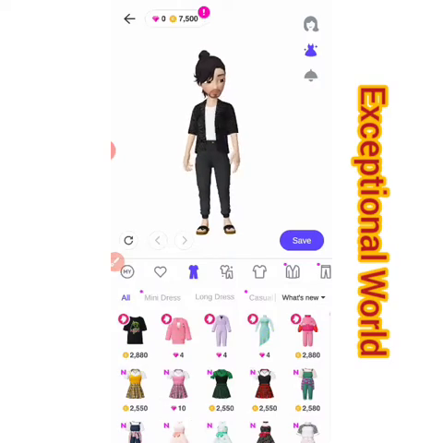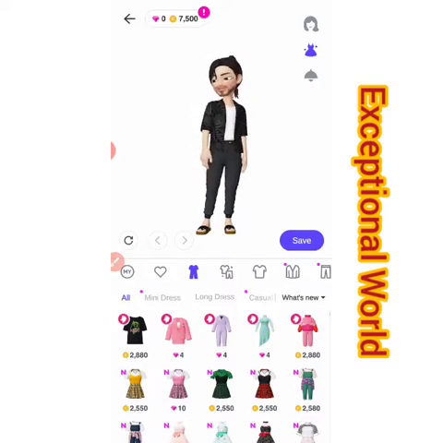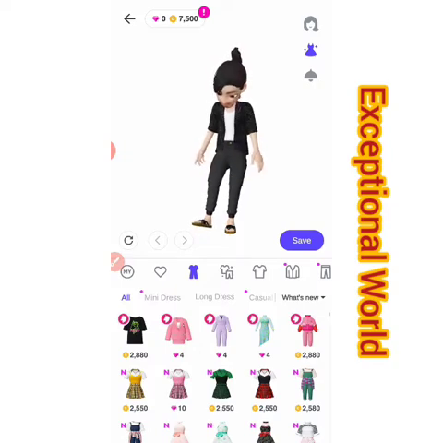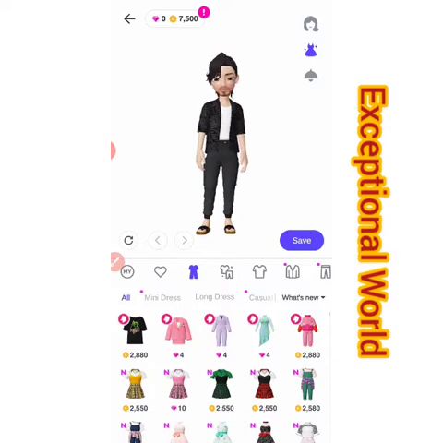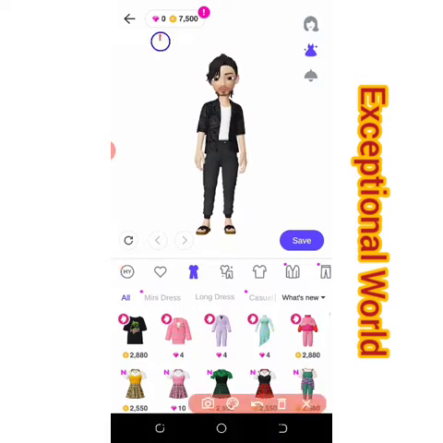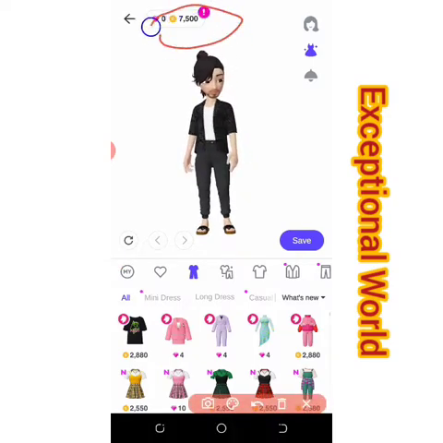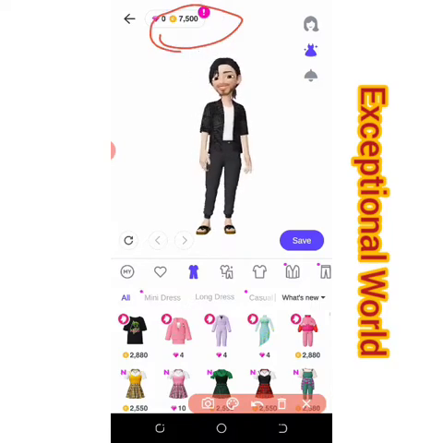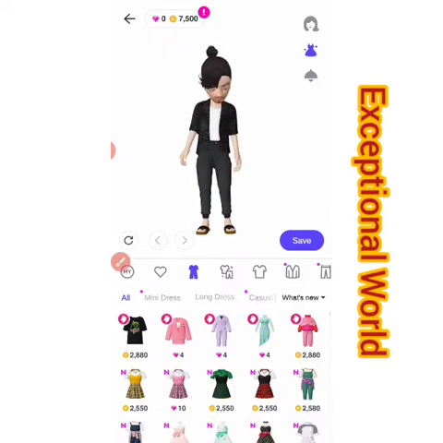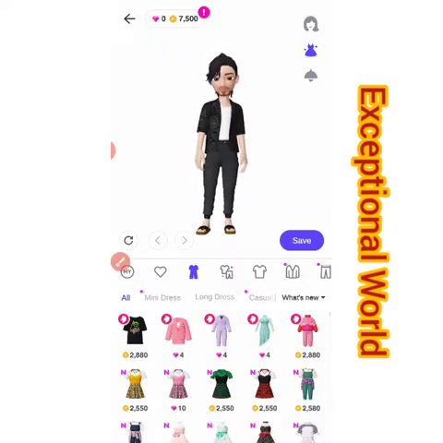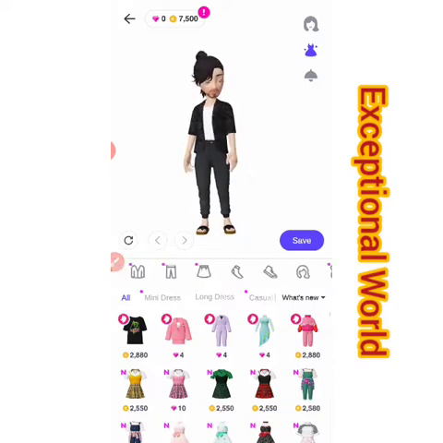On Zepeto, we use coin to buy things like clothes, hair. You want to change anything for the character, you have to buy it using the coin. As you can see on my screen, I have up to 7,500 coin. Okay, so we want to change this character to suit our taste. So you can use any of this to do that.